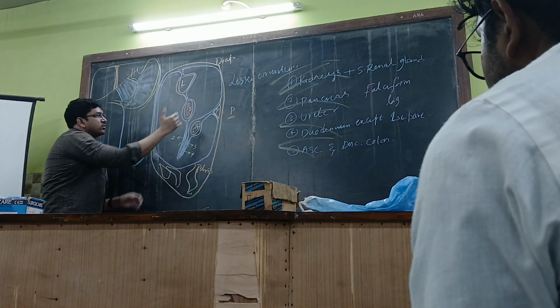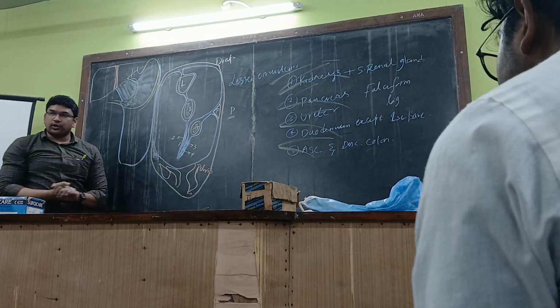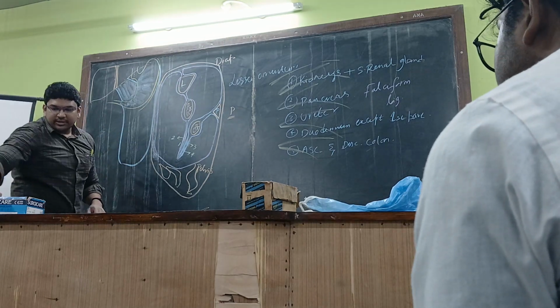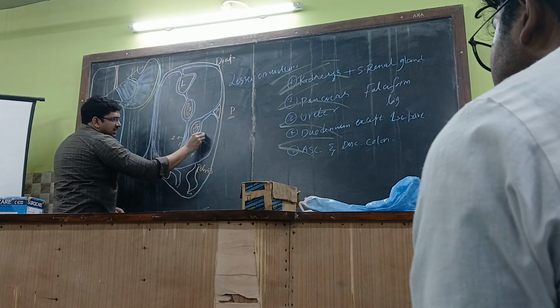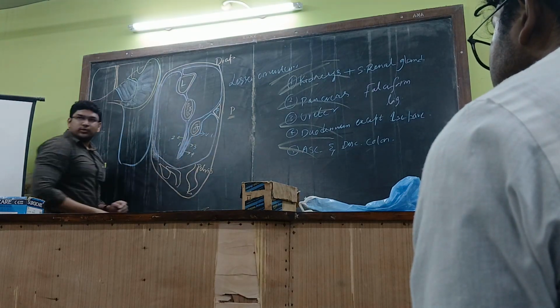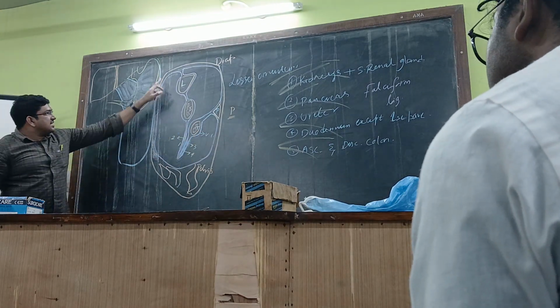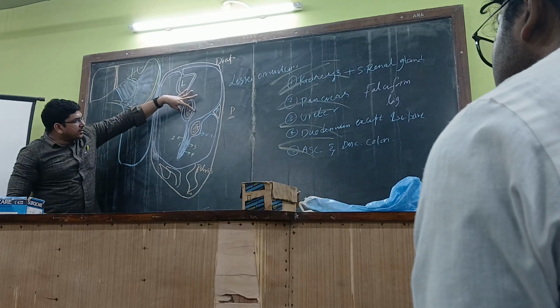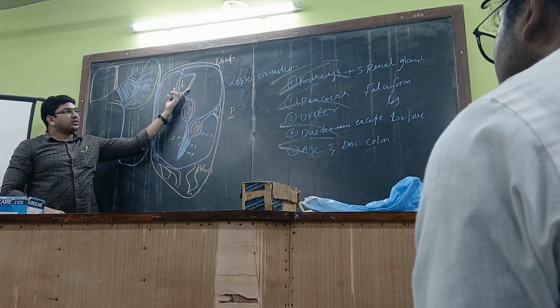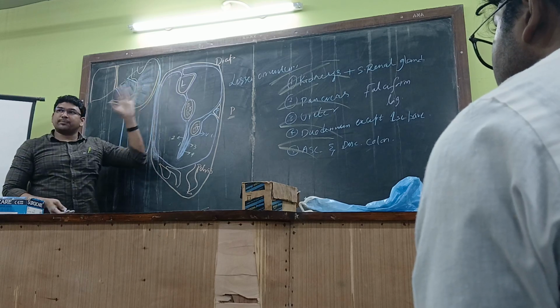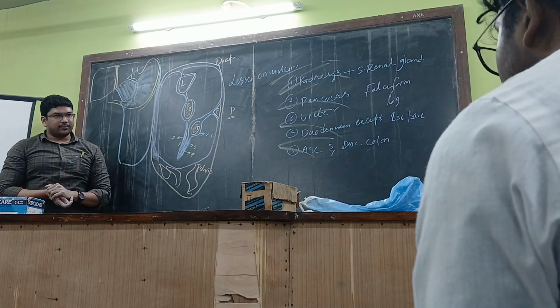So this is the connection within the peritoneal cavity over here. Getting it? So whatever peritoneum you are seeing around the stomach, around the liver, around the transverse colon, these are the visceral peritoneums over here. Could you understand? So this is the parietal peritoneum and whatever peritoneum is around the stomach or around the transverse colon or around the liver, those are called the visceral peritoneums over here. Could you understand that, right?